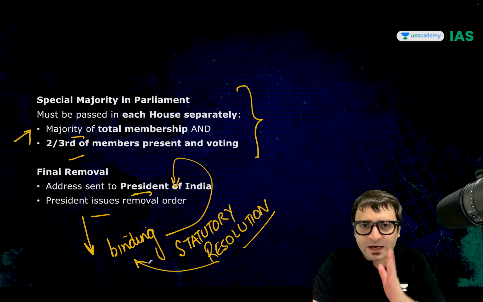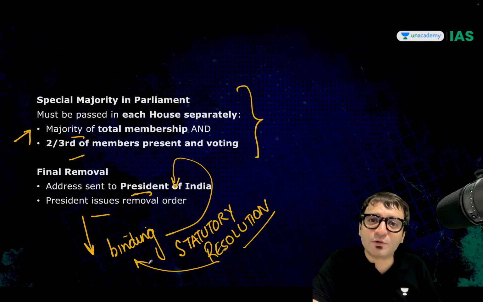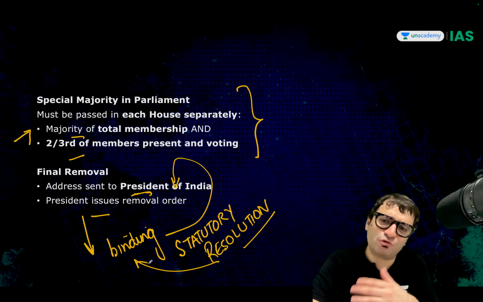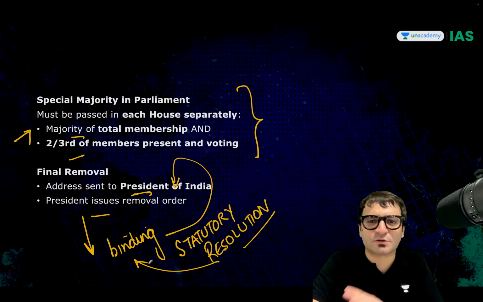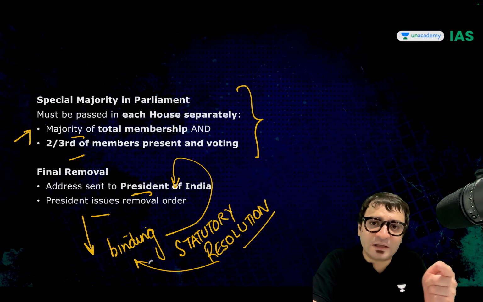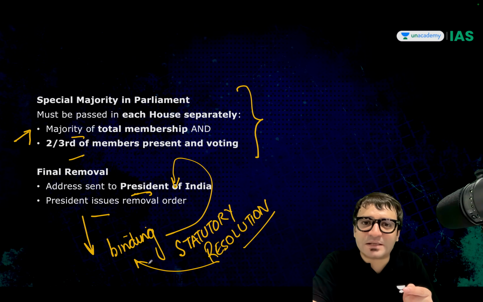I'll ask you another question. You might have read, and you should have, that there are certain bills which do not lapse upon the dissolution of the Lok Sabha. When Lok Sabha gets dissolved, there are some bills which do not lapse. For example, bills which originate and are pending in the Rajya Sabha do not lapse. Bills which are awaiting President's assent do not lapse.